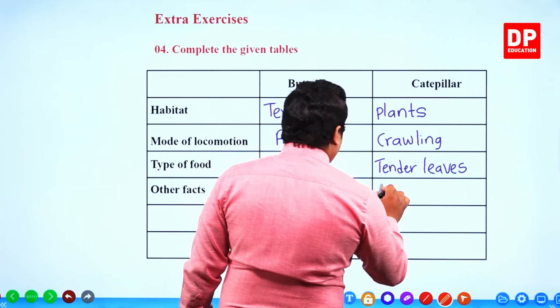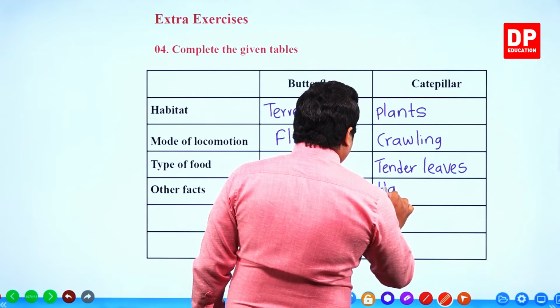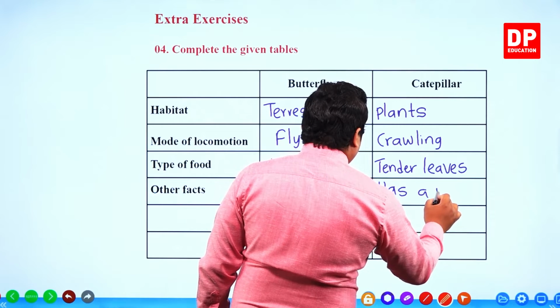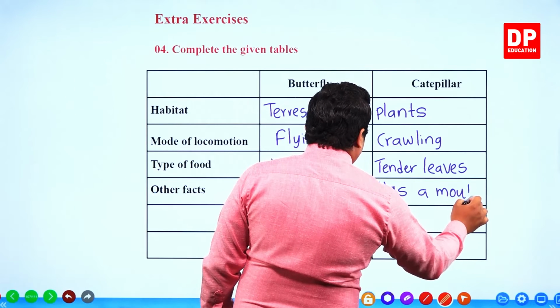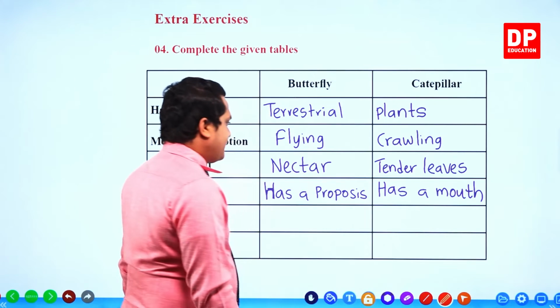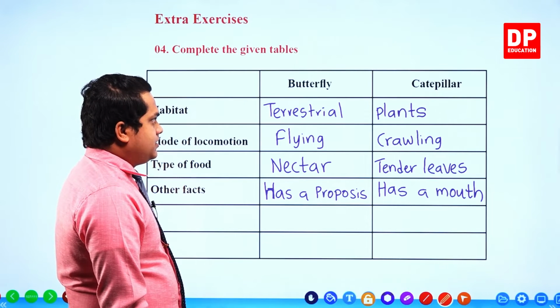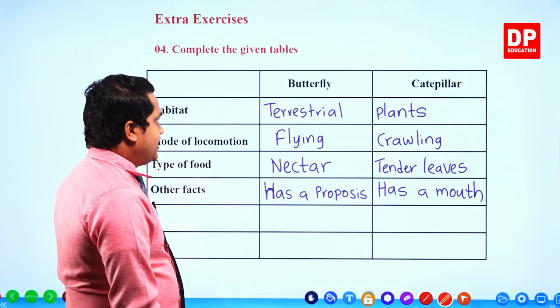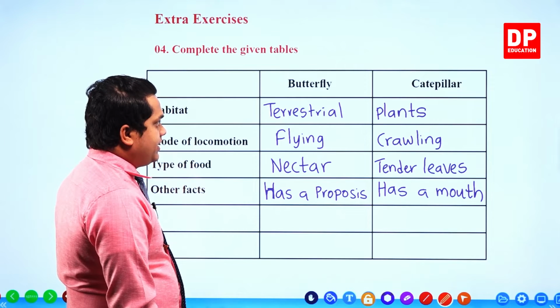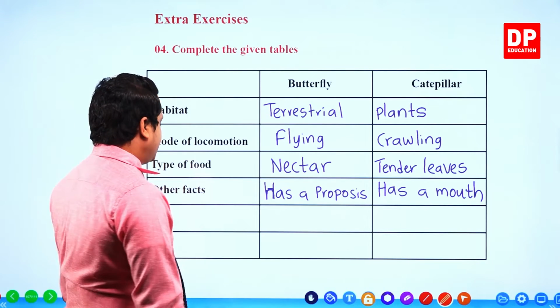Caterpillar has a mouth. For other facts, can mention this. So these are the differences between butterfly and the caterpillar.